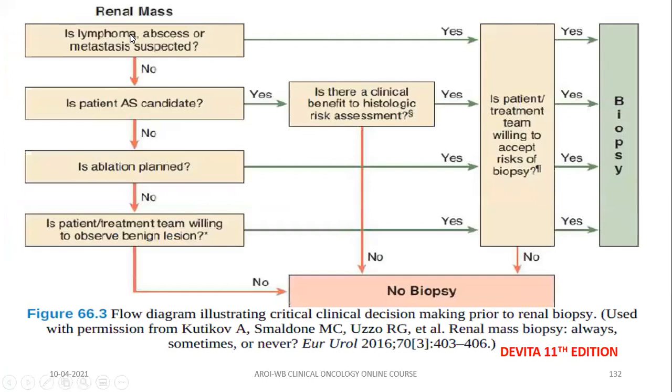If you suspect lymphoma or abscess or metastasis, then upfront you should offer biopsy. If the patient is a candidate for active surveillance, and if there is any clinical benefit to histological risk assessment, only in that case do you offer biopsy, or otherwise you should offer biopsy in the metastatic setting and in patients where ablation therapy is planned.